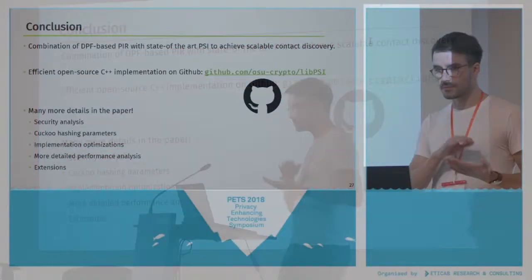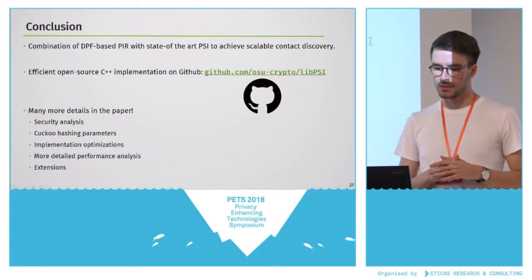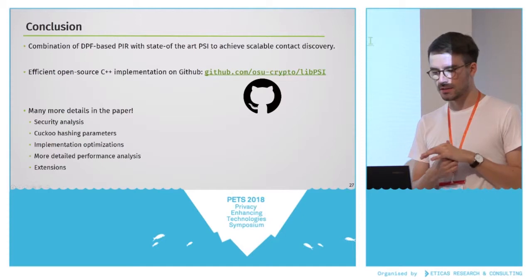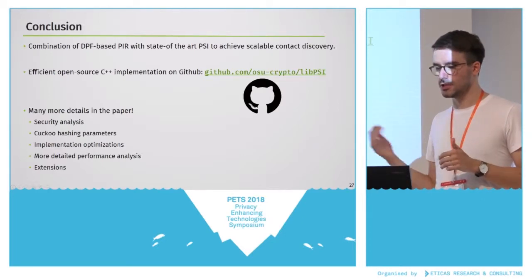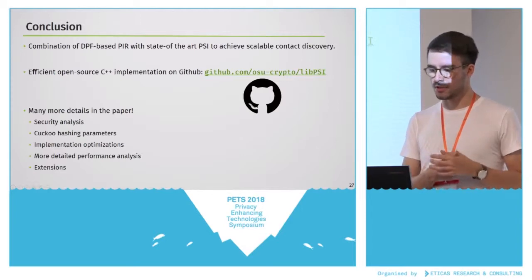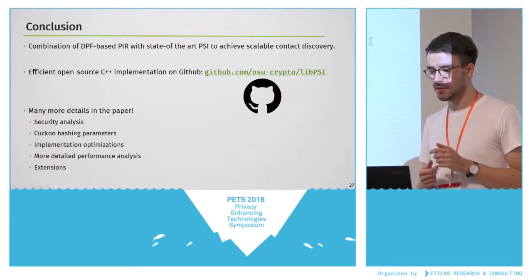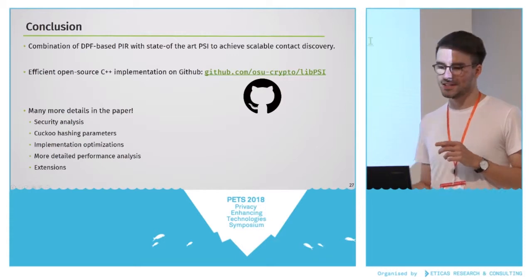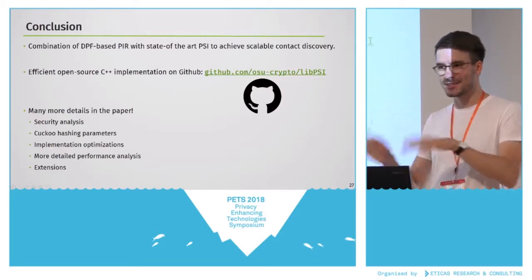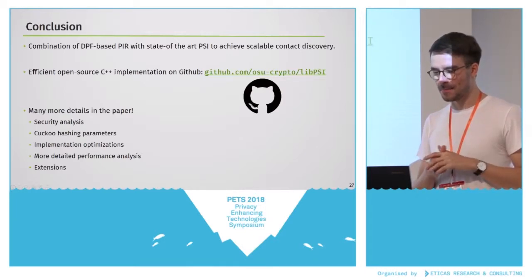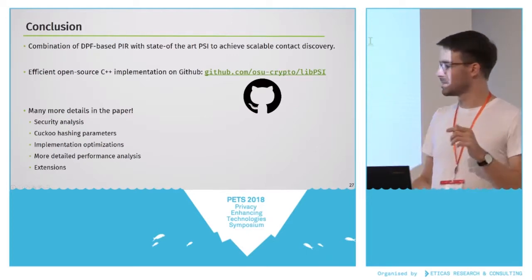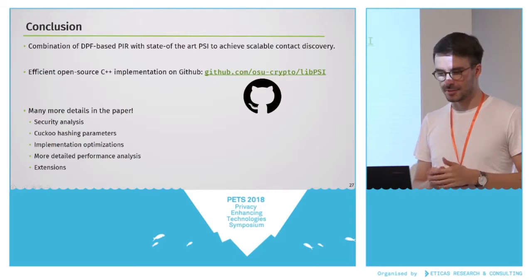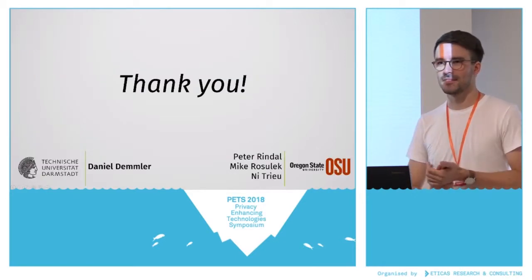To conclude, I've shown you PIR-PSI, which is a combination of DPF-based PIR with state-of-the-art PSI, and you can use this to achieve scalable and private contact discovery. We have a C++ implementation, which will be on GitHub very soon. It's not there yet. There are some other PSI protocols there, but PIR-PSI will be there very soon. And there are many more details in the paper that didn't fit in the 15 minutes. And that's it. Thank you very much.